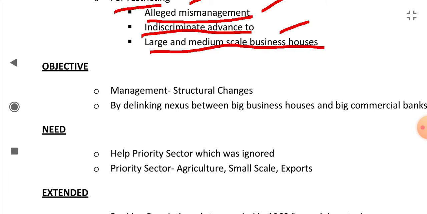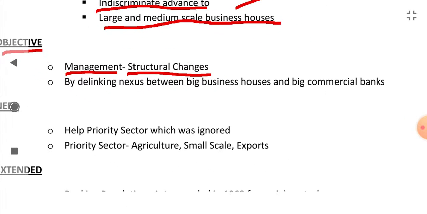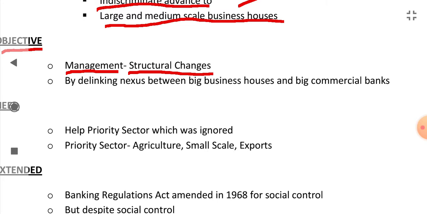What was the objective of social control? It was to have structural changes in the management of the banks. This structural change in management of banks will delink the nexus between business houses and big commercial banks. The big commercial banks and big business houses were having a nexus, and due to this nexus they were provided indiscriminate advances, and the priority sector and weaker sections were ignored.